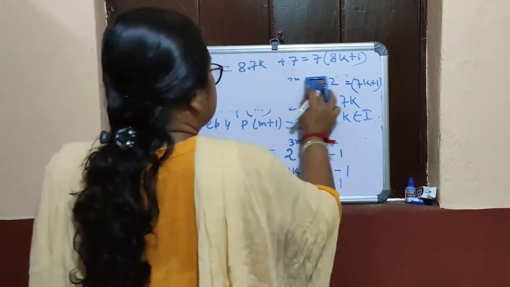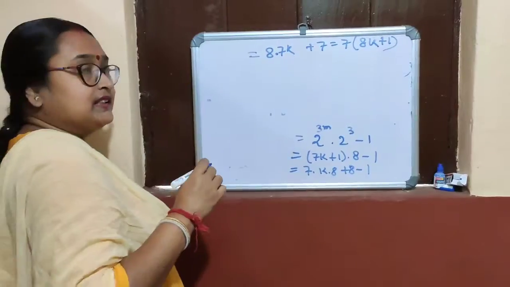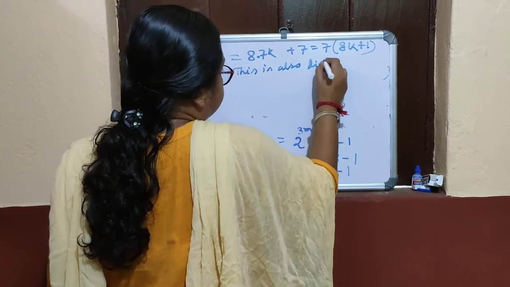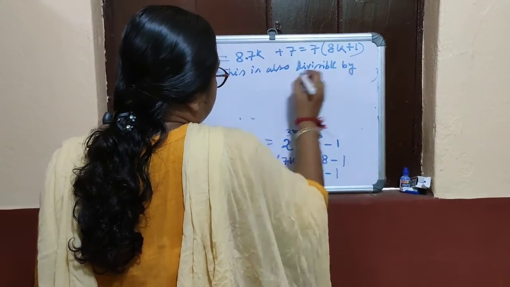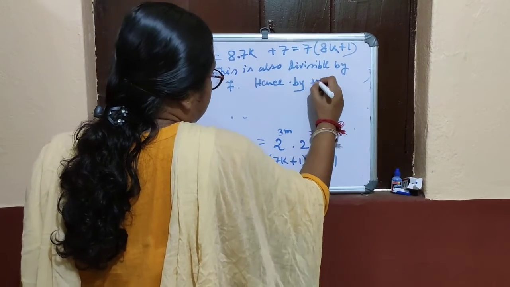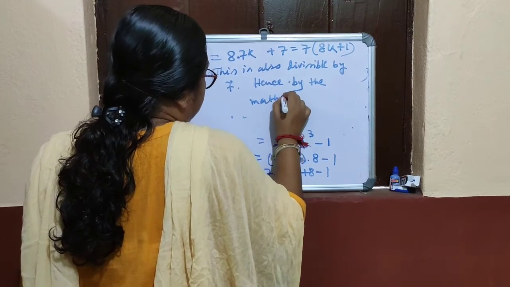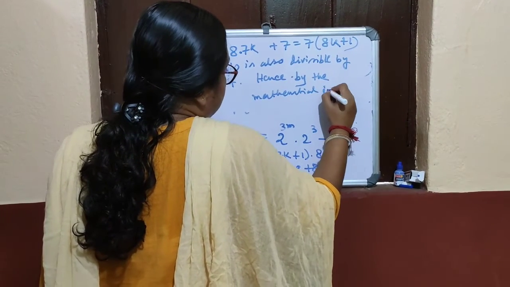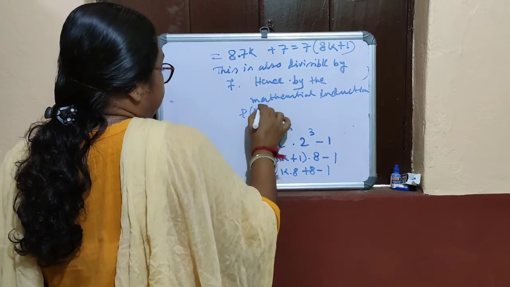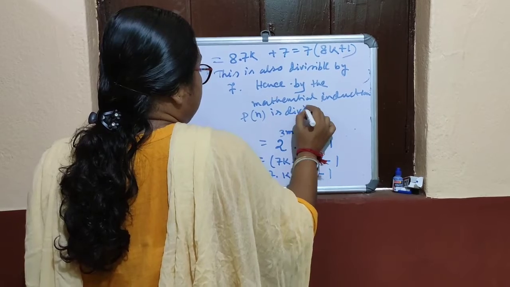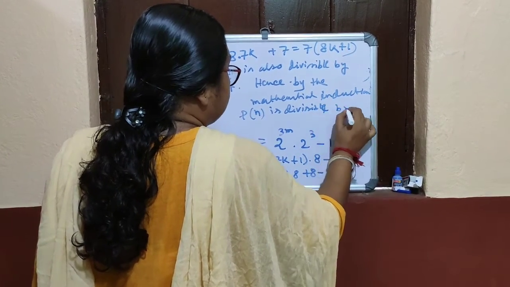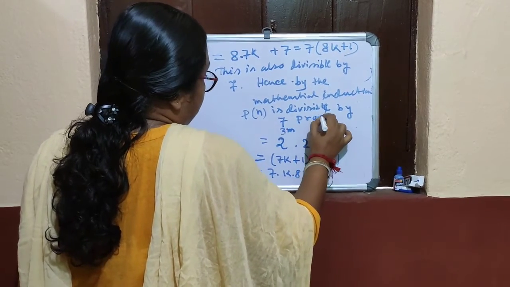Hence, this is also divisible by 7. Hence, by the mathematical induction, Pn is divisible by 7 proved.